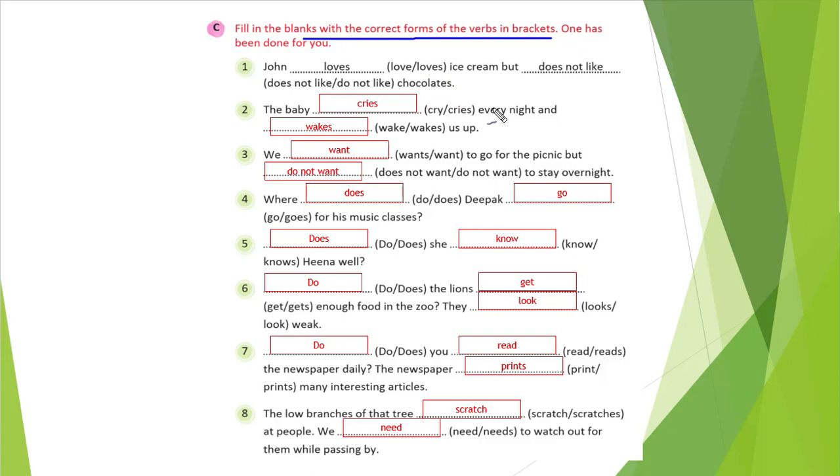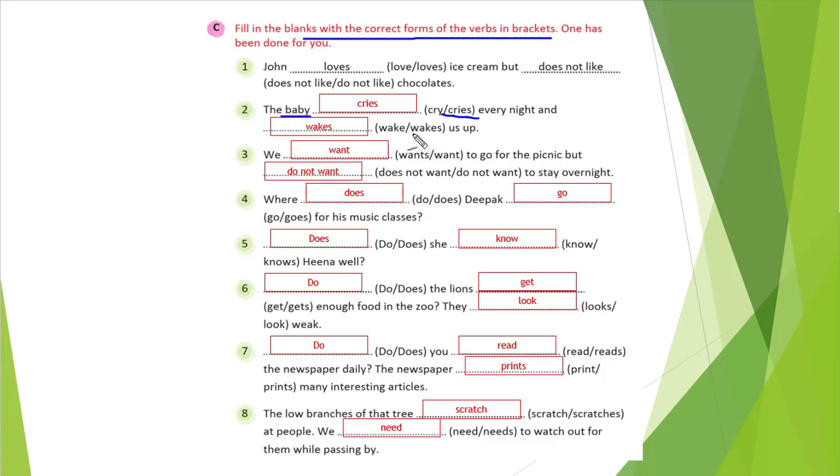Okay, students, so let's see the second one. The baby blank every night and blank up. Here the baby is singular. So singular means the verb takes s or es. So, cries every night, with es, right?